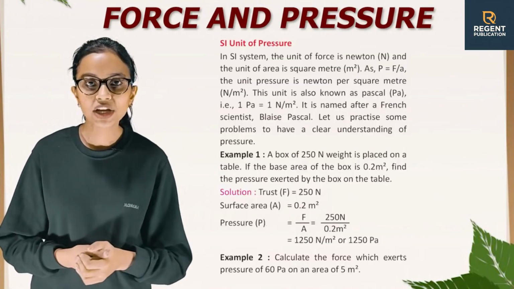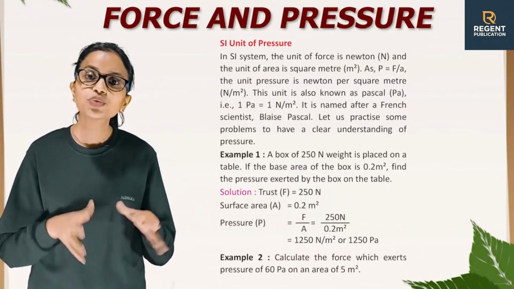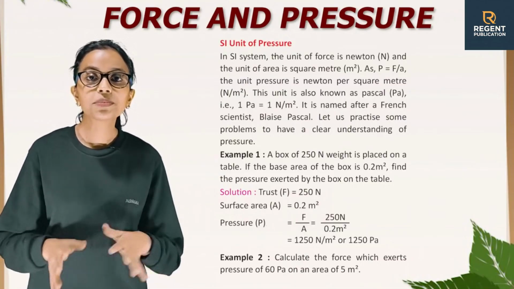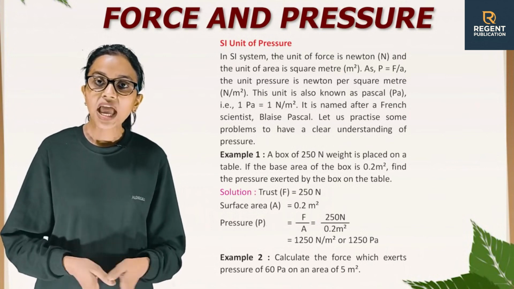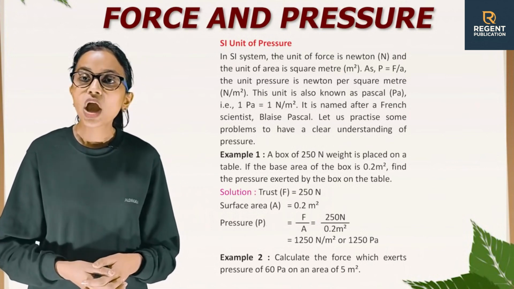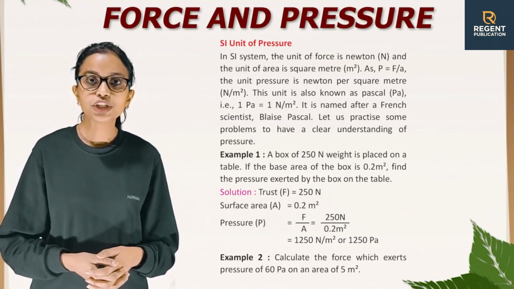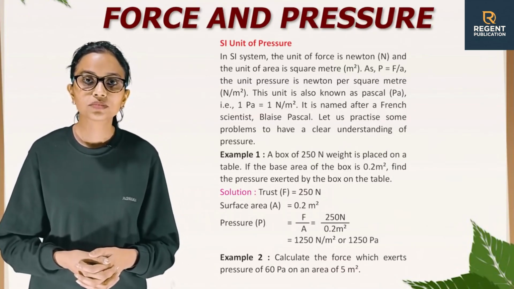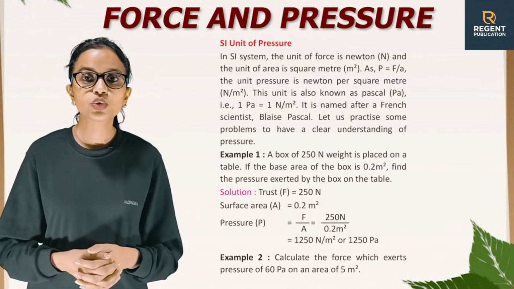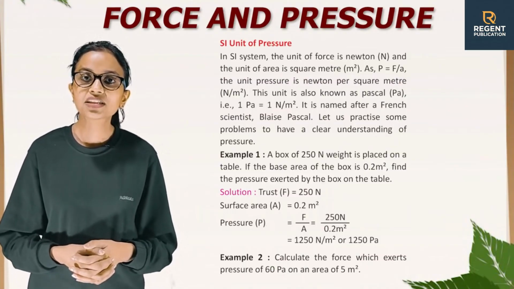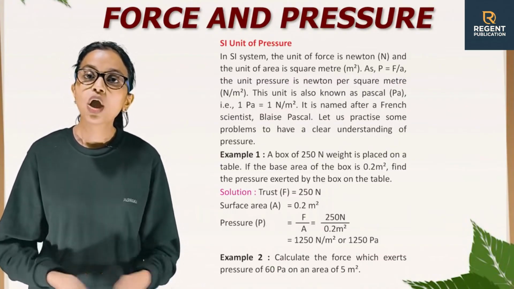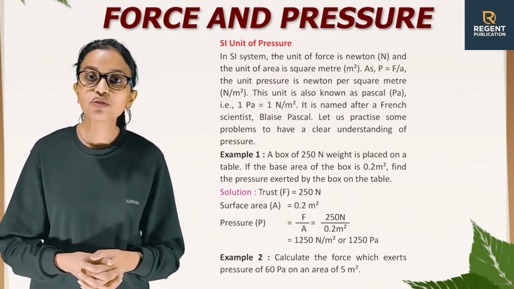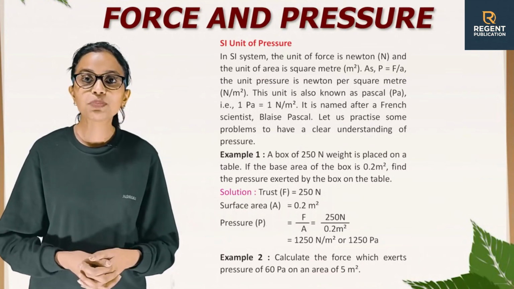SI unit of pressure. In SI system, the unit of force is Newton and unit of area is square meter, meter square, as P is equal to F/A. The unit of pressure is Newton per square meter. This unit is also known as Pascal. That is, 1 Pascal is equal to 1 Newton per meter square. It is named after a French scientist, Blaise Pascal.